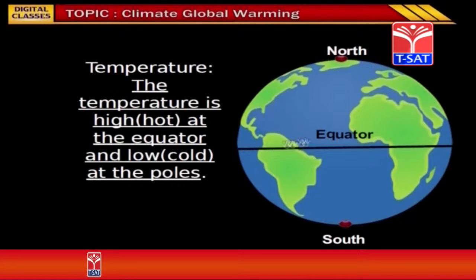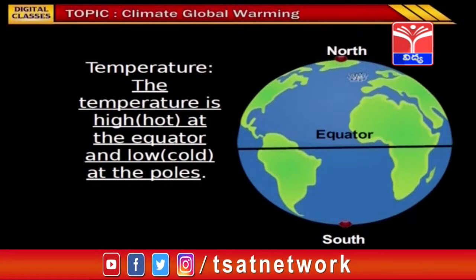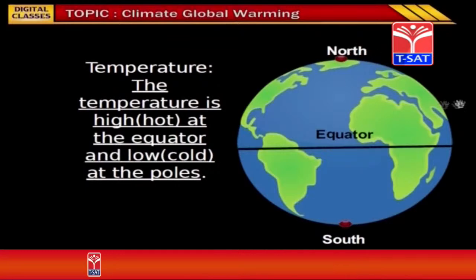Children, if you observe this picture, near the equator the temperature is high, and as you have learnt in your previous classes, the equatorial region is very hot and the region near the poles, that is near the north pole and the south pole, are colder compared to the equator.